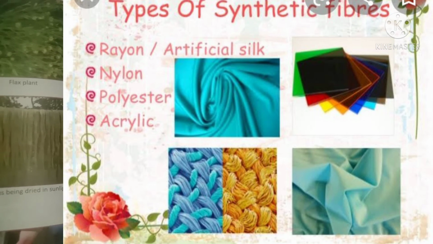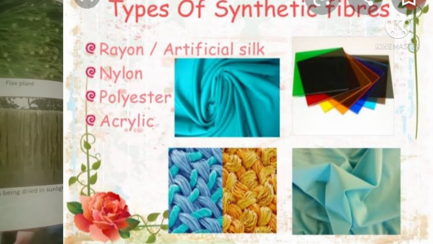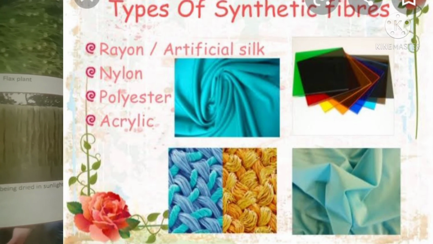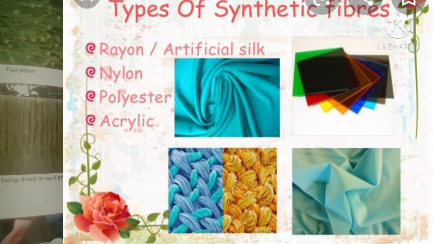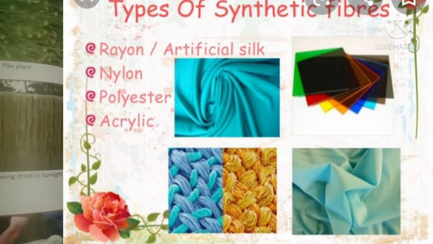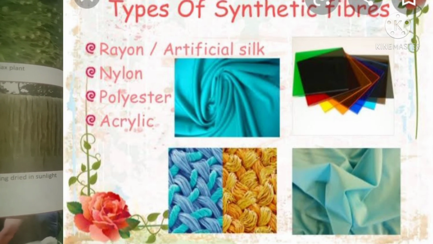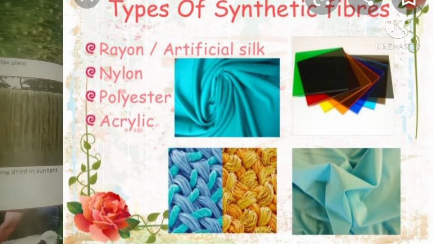Next, rayon. It is a man-made fiber which is lustrous, smooth, cool and absorbent but weak in nature. It wrinkles very easily because of its close resemblance to silk. Rayon is also called artificial silk or art silk because it looks like silk. It is used as summer wear.